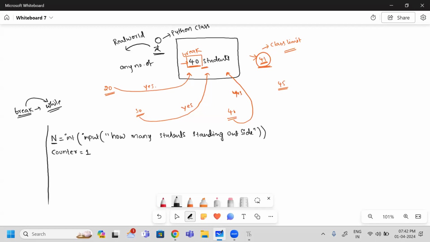So when can I invite the student? The number of the student whom I am inviting should be less than or equal to this n. If it exceeds, then I am going to stop. It never continues. So here, to invite one by one, I am going to use a while loop. Initially, I am going to test whether the number I am calling is less than this n value or not. Less than or equal to, including that person also I will invite.